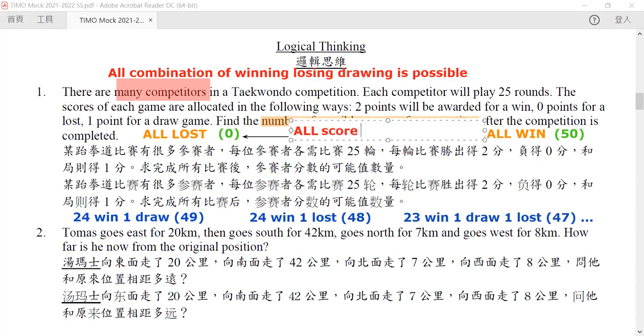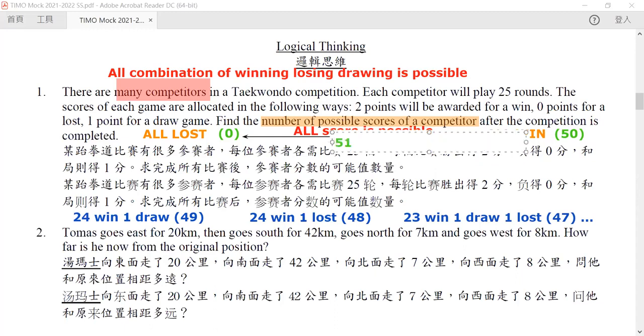All scores are possible. So how many possible scores are here? You can get from 0 to 50. So all the possible scores are actually 51 scores. So remember, from 0 to 50, there are 51 different scores. So our answer is 51 in this question. Okay, the answer is 51. So this is for our first question.